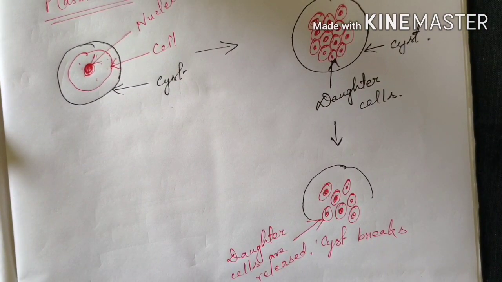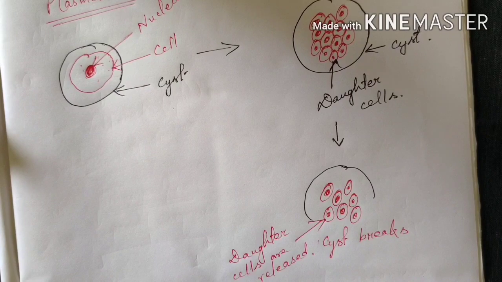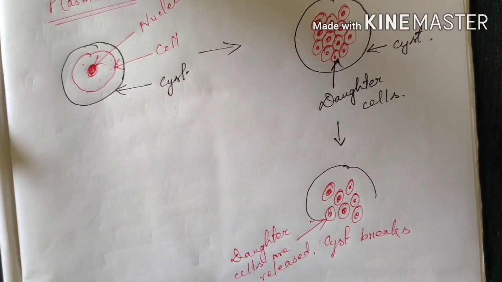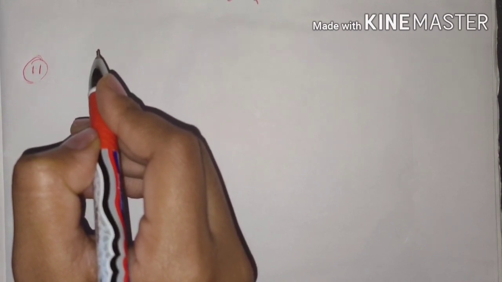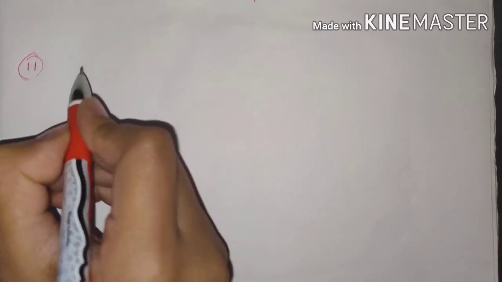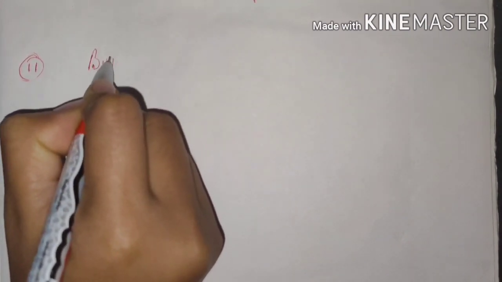Plasmodium is a parasite which causes the disease malaria in human beings. So we have completed the study of fission. Now we'll move on to the second method of asexual reproduction, which is budding.